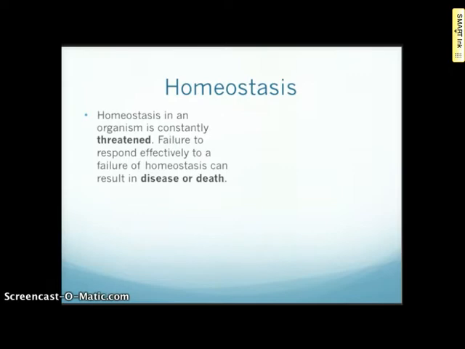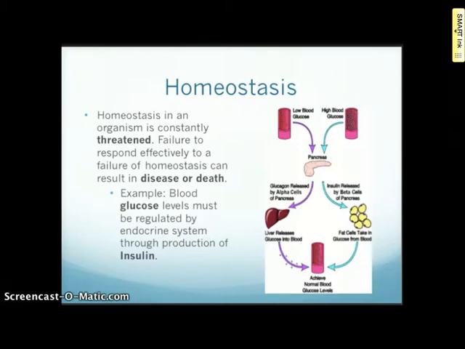Homeostasis in an organism is constantly threatened. Failure to respond effectively to a failure of homeostasis can result in either disease or in death. An example of maintaining homeostasis is blood glucose levels. They must be regulated by the endocrine system through the production of insulin. So if you look at the diagram, you'll see high blood glucose levels will stimulate the pancreas to release insulin. That insulin is then used to achieve normal blood glucose levels.